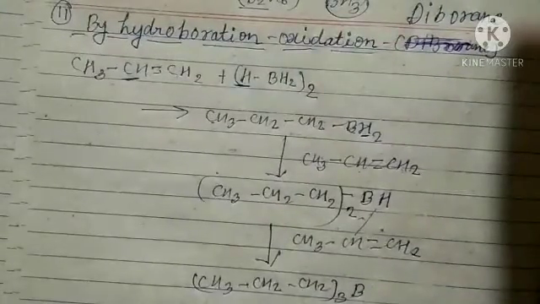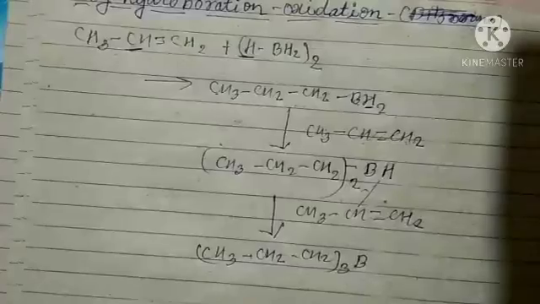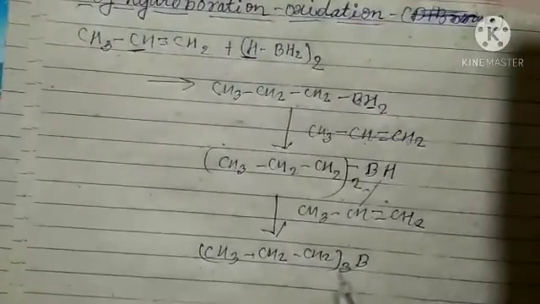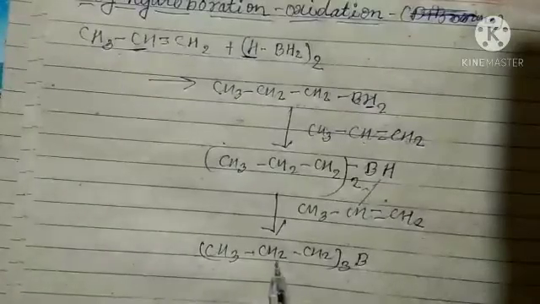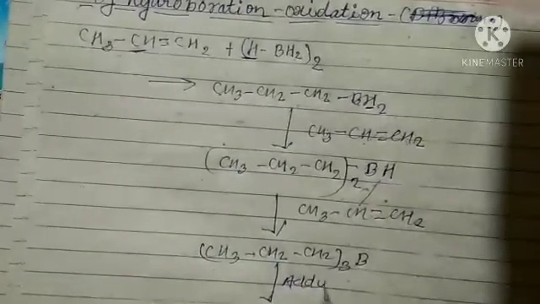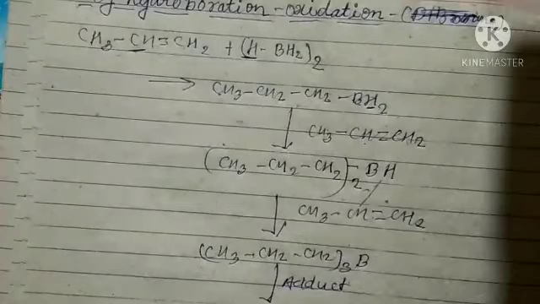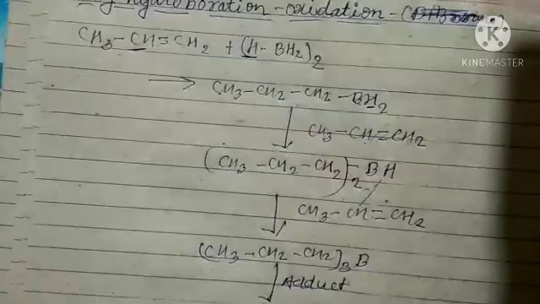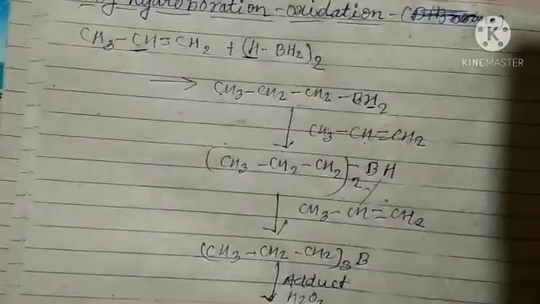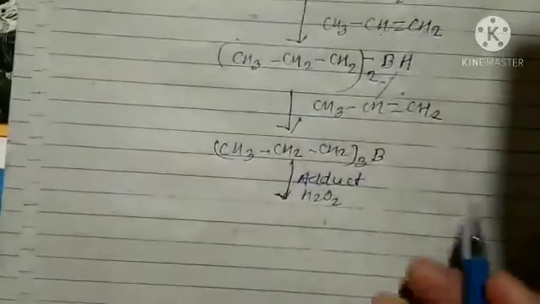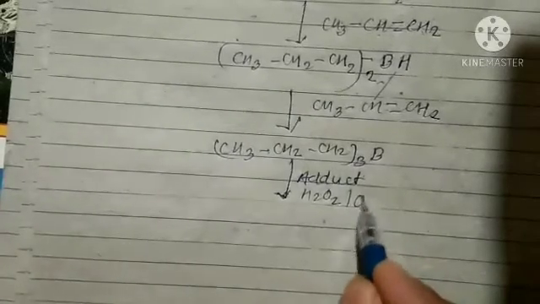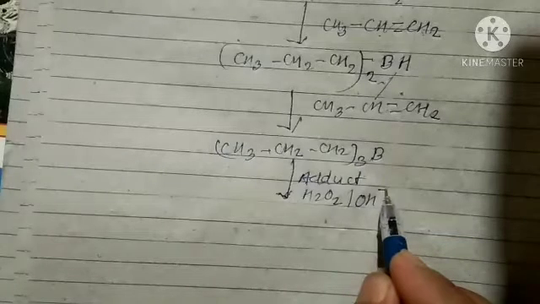Okay students, so you might have understood. In this, three molecules of unsymmetrical alkene are taken, and this is the adduct. This adduct is oxidized to alcohol by hydrogen peroxide. You know the formula of hydrogen peroxide is H2O2, in presence of aqueous sodium hydroxide, that is, alkali. So it can be shown like this.